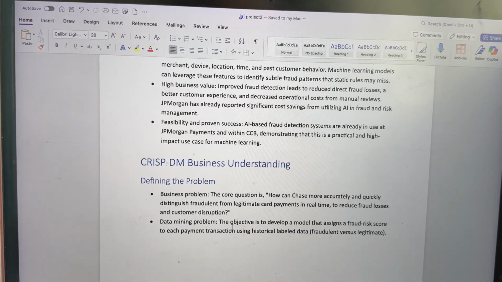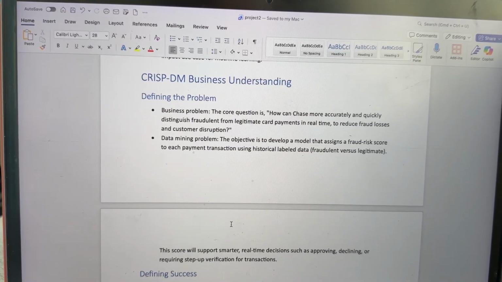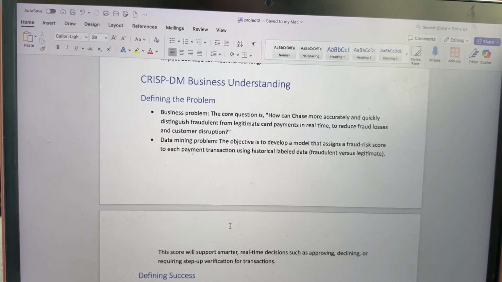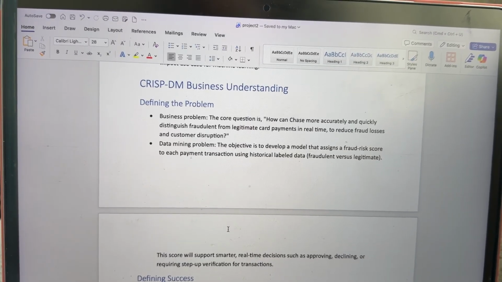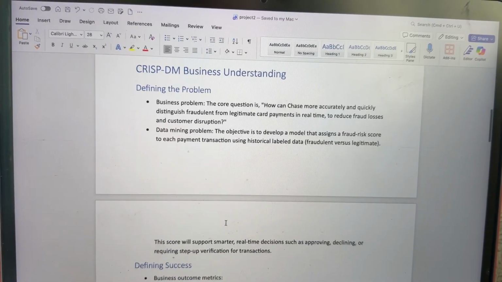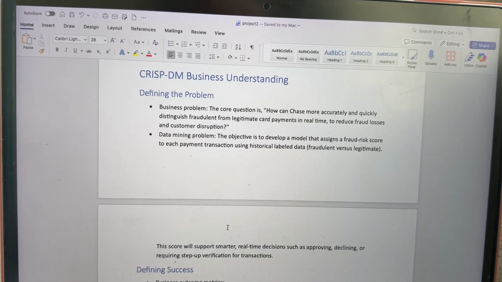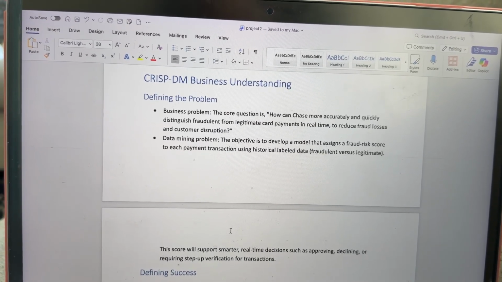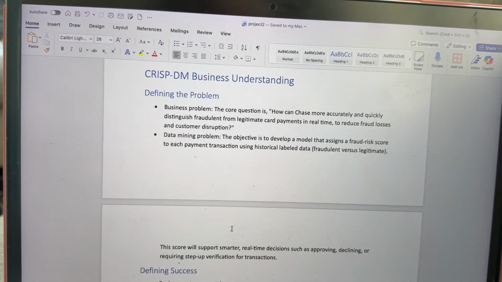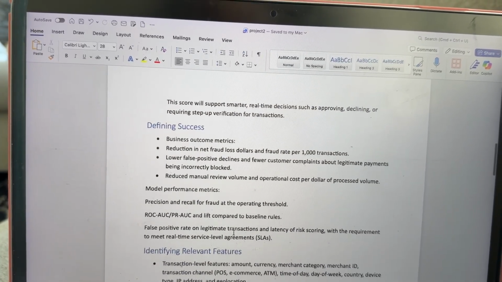Some of the CRISP-DM business understanding, defining the business problem. The core question is how can Chase more accurately and quickly distinguish fraudulent from legitimate card payments in real time to reduce fraud losses and customer disruptions. Determining the objective, the objective is to develop a model that assigns a fraud risk score to each payment transaction with historical label data. The score will support smarter real-time decisions: approving or declining or requiring step-up verifications.